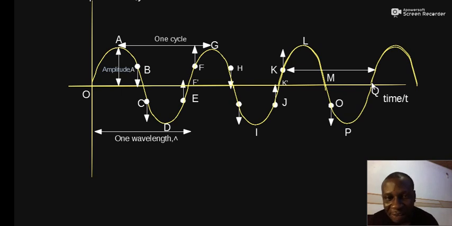So much has been put into this diagram. It's now time for us to turn our attention to the next concept, which is the wave speed.